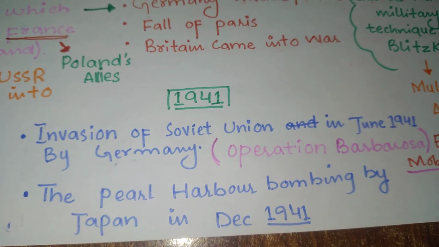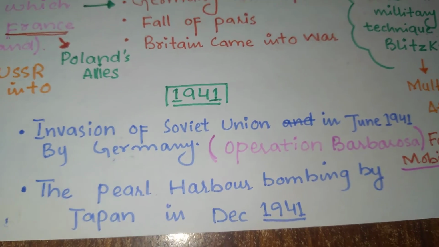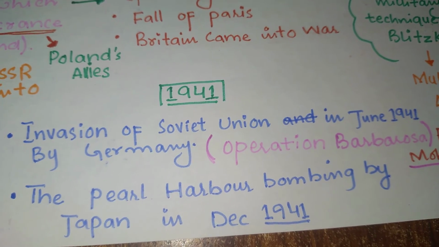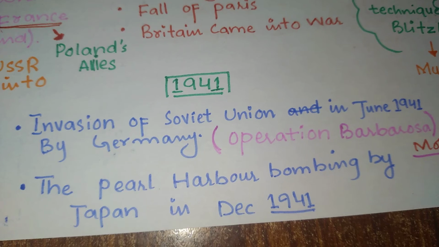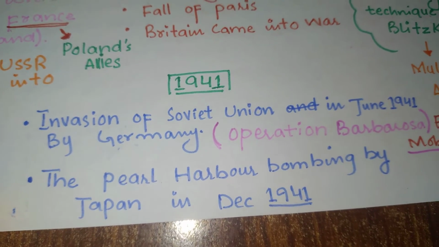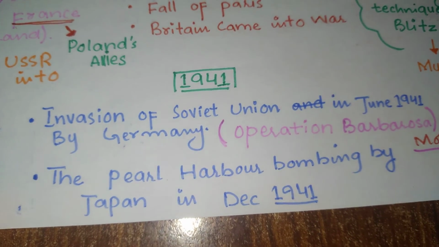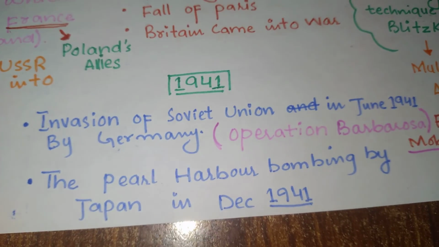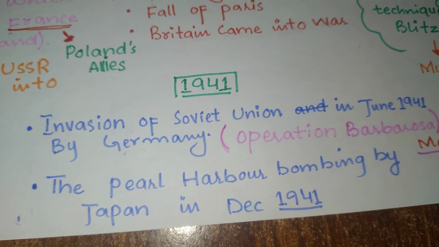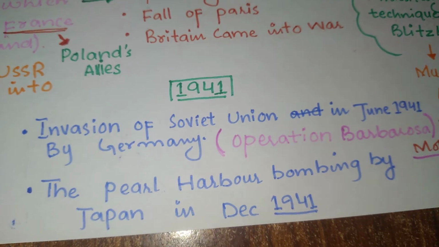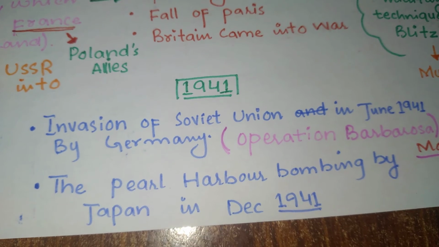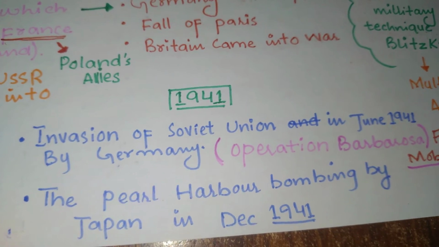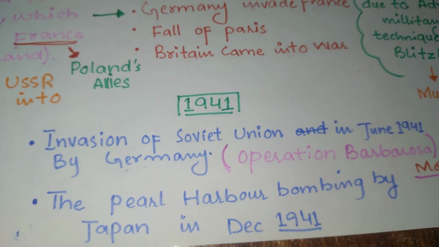That is known as Operation Barbarossa. Actually, what happened was that when Germany acquired land in Poland, it further tried to invade the USSR because it had a great amount of land and was the most powerful country. The USSR, the Soviet Union, was a powerful country. So Germany gathered much of its military and soldiers and started Operation Barbarossa and invaded the Soviet Union.